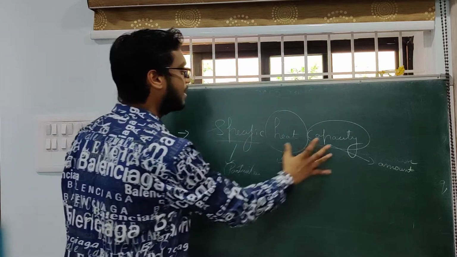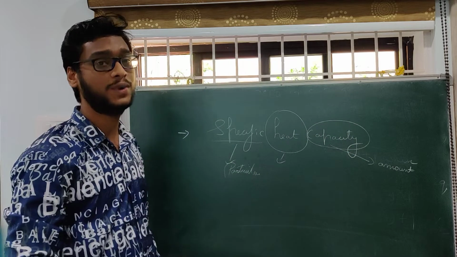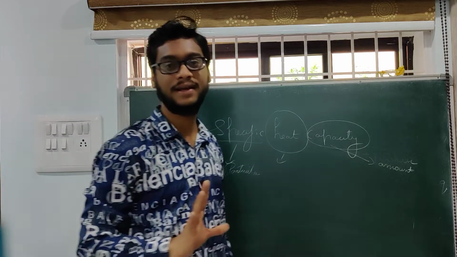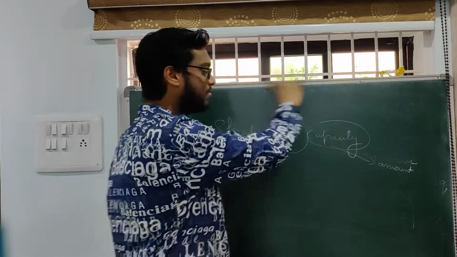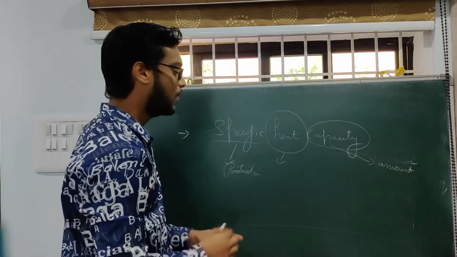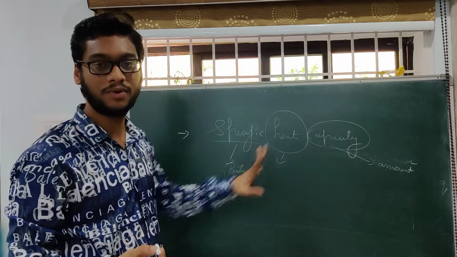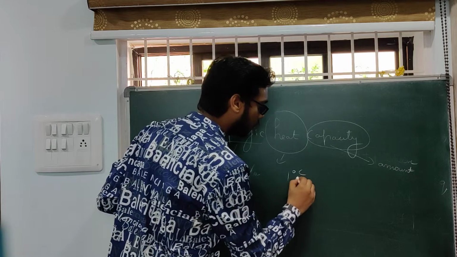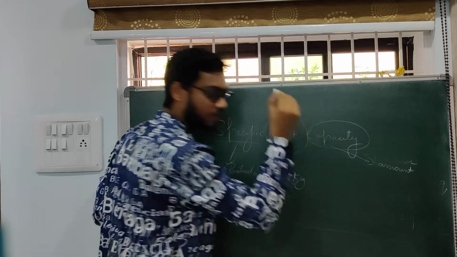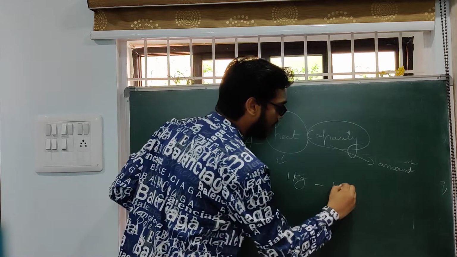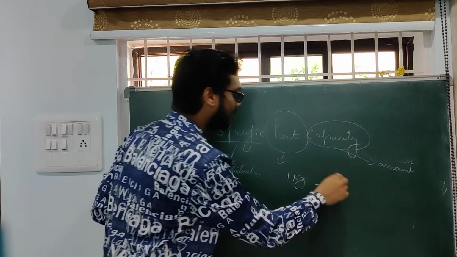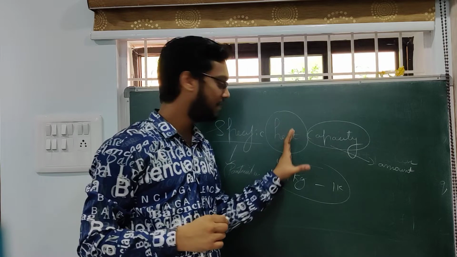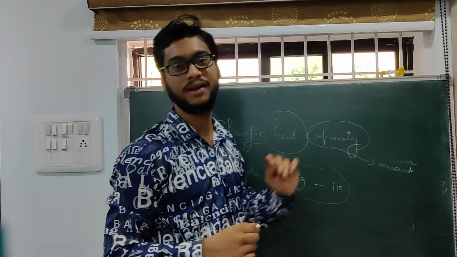Specific heat capacity: the amount of heat required to raise the temperature of 1 unit mass is called specific heat capacity. In real life, what we say is the amount of heat required to raise 1 kilogram of material by 1 degree, or 1 Kelvin. Okay, it can be considered as specific heat capacity. This specific heat capacity plays a very important role in real life.